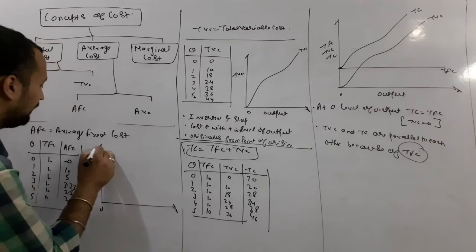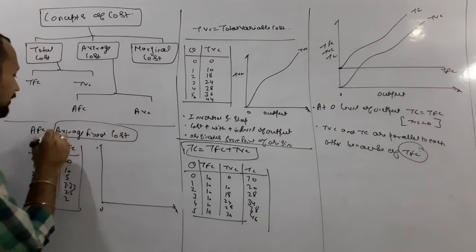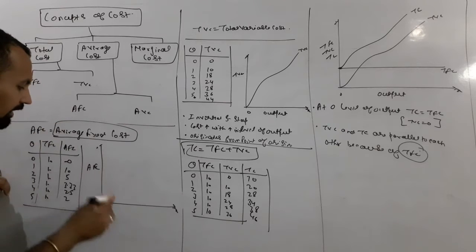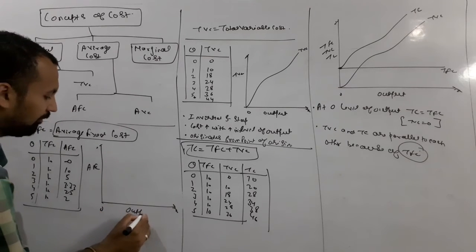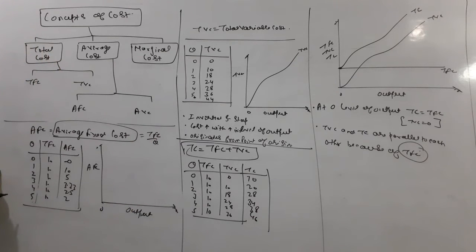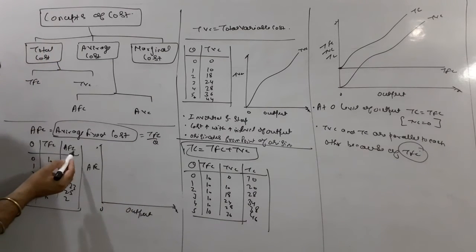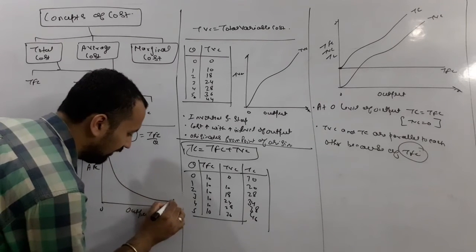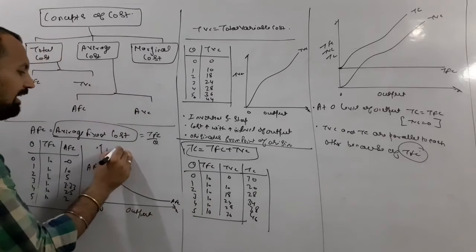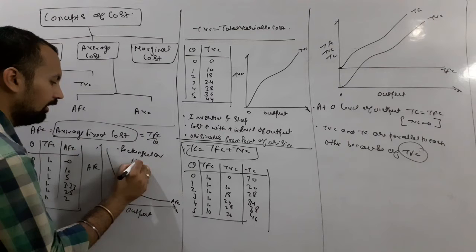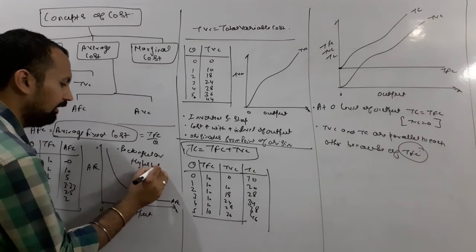Now what we need to find out is AFC, average fixed cost, the cost that is calculated as per unit fixed cost. It can be calculated as TFC upon Q. The thing to consider is that this cost reduces with the increase in the level of output. And it makes the shape of a rectangular hyperbola.